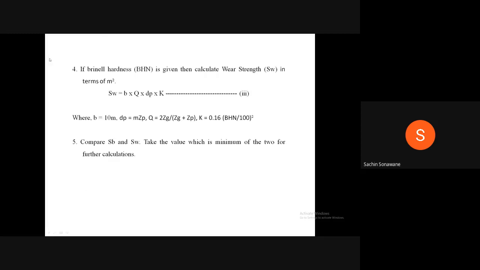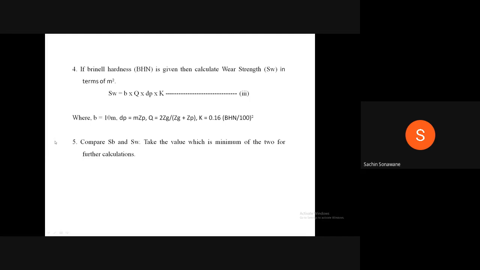Now, step 4. If Brinell hardness, that is BHN, is given, then we have to calculate wear strength SW in terms of m square. Again, wear strength SW we know is equal to b Q dP K, equation 3, where b is equal to 10 times module, dP is equal to m Zp, Q is equal to 2Zg divided by Zg plus Zp, and K is equal to 0.16 into BHN divided by 100 bracket square.